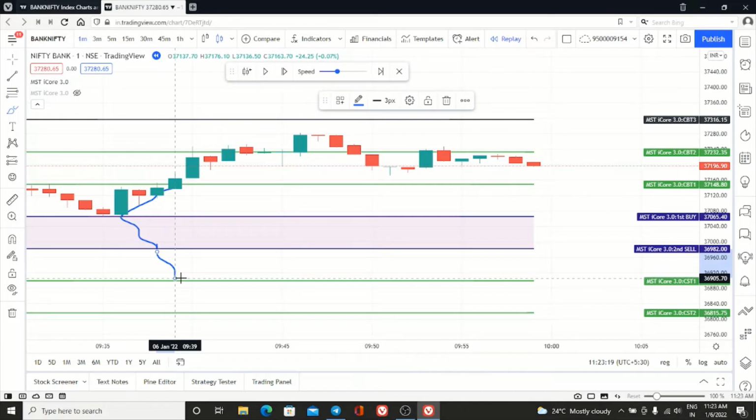We will try first sell, and if SL hits here we will go for second buy. We will just reverse the trade with doubling the lots. Okay, this is our strategy.